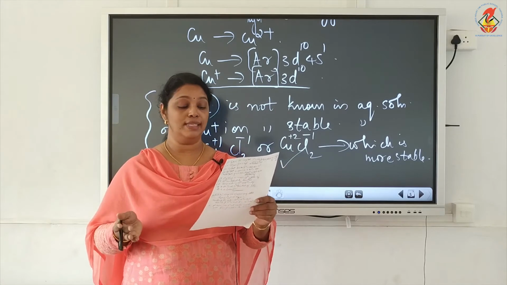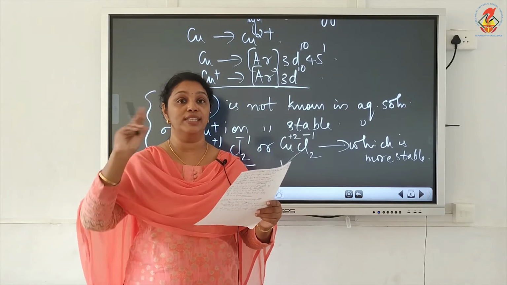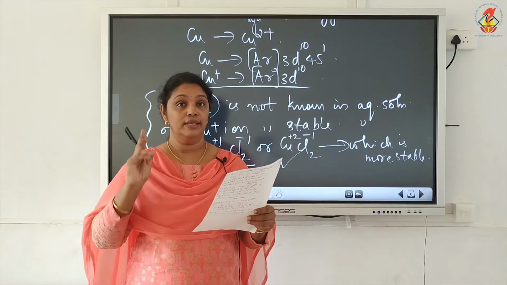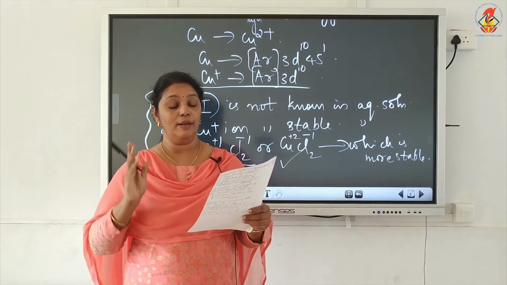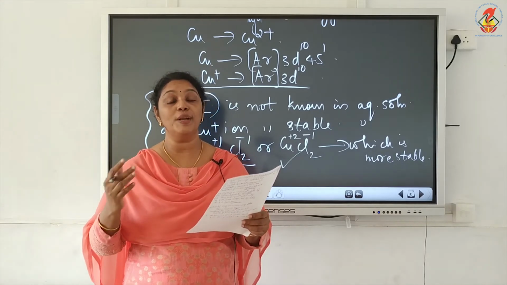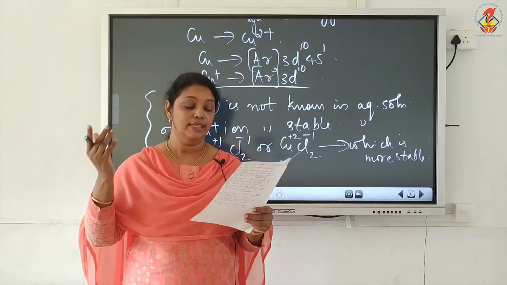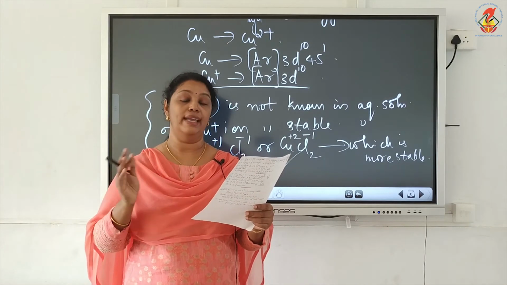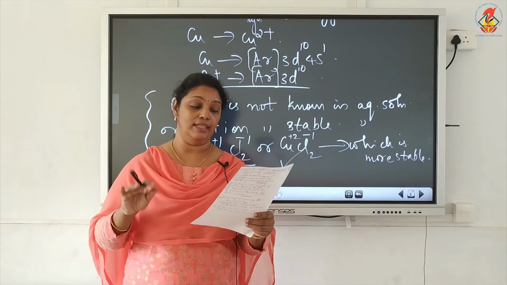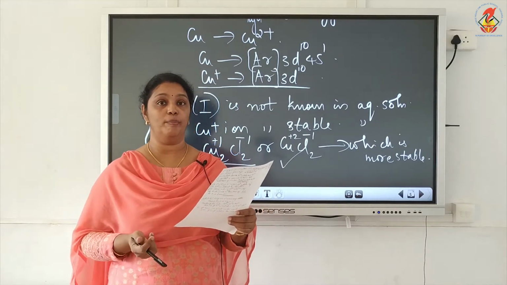It more than compensates for the second ionization enthalpy of copper. So although the second ionization enthalpy is higher, the hydration enthalpy for Cu2+ is much more negative than Cu+, and hence that compensates for the second ionization enthalpy of copper.